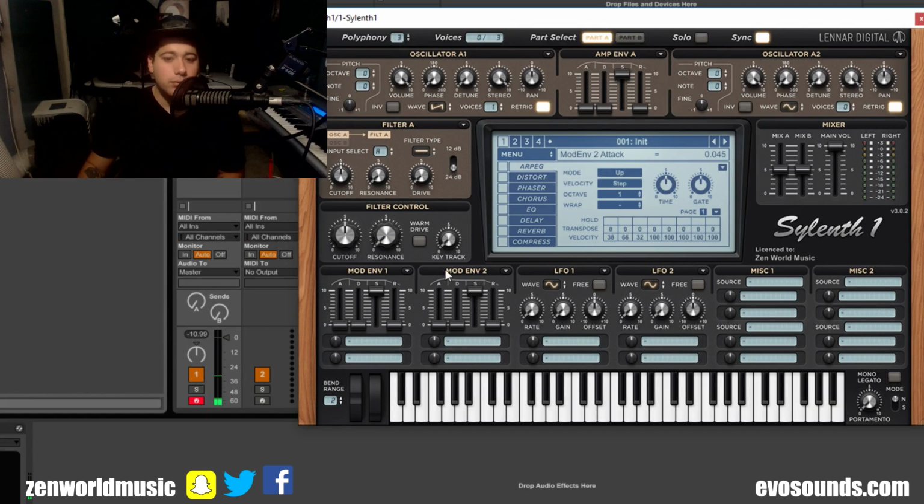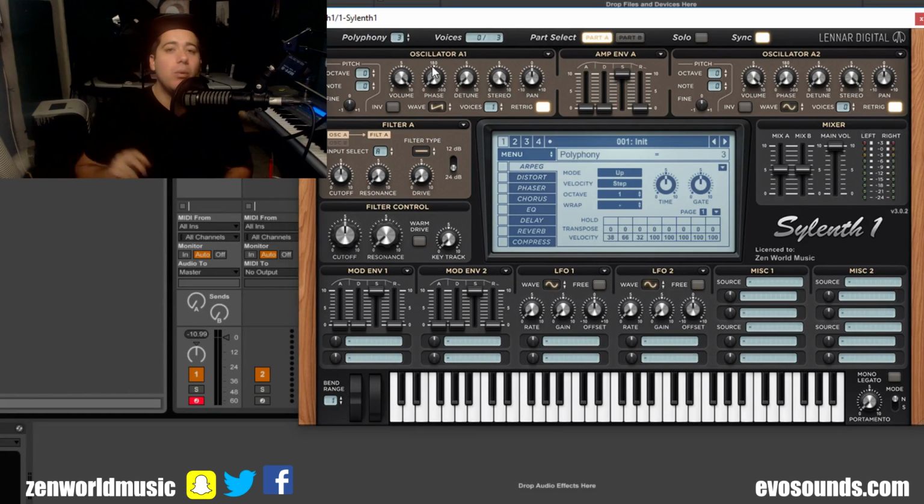So that's what it's for. The next thing we have is up top, we have the Polyphony, voices, and then we have solo and sync. Now, these parameters, I saved them for last because they're not that important. The only one that's fairly important is going to be the polyphony. Now, I can explain to you guys what polyphony is. It means more than one note being played. So this is going to be pretty much telling you how many notes you can play at once.